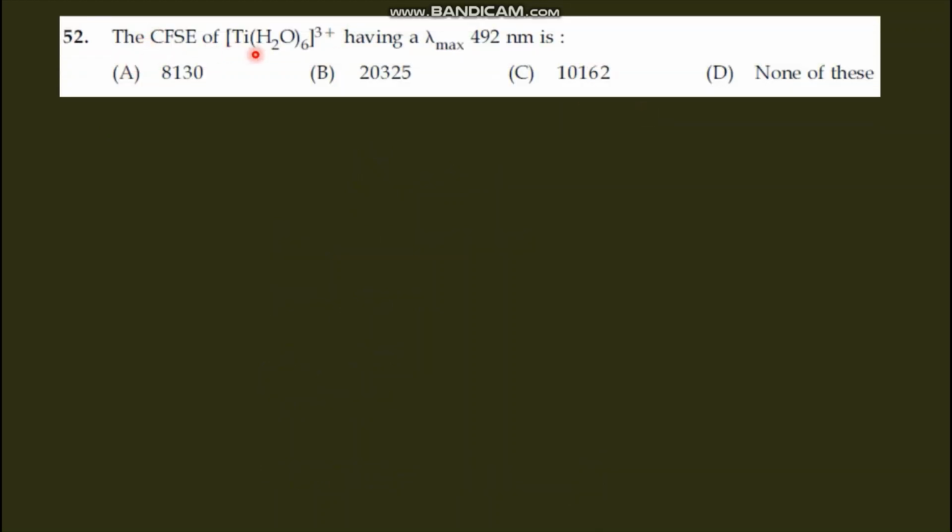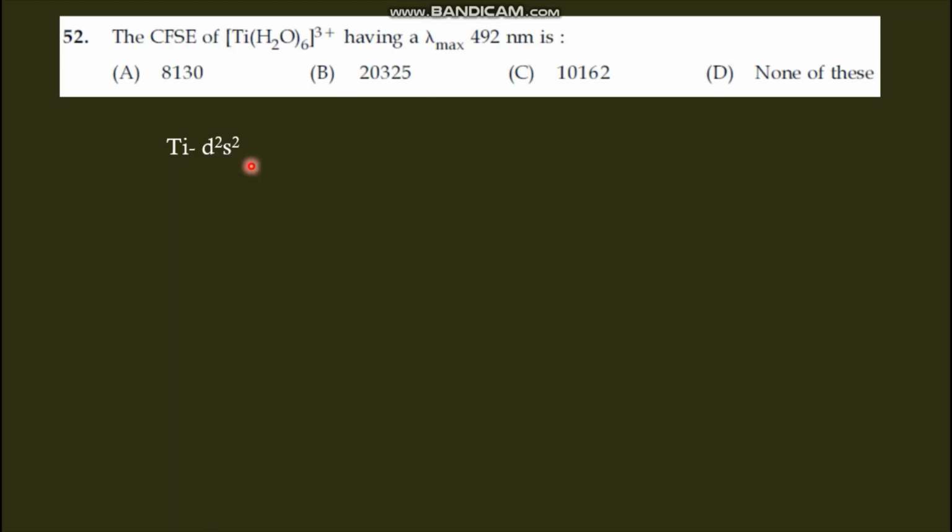The CFSE of [Ti(H2O)6]3+ having lambda max 492 nanometer is. This is a GATE previous year question. How can we solve this question? And titanium means d2s2.